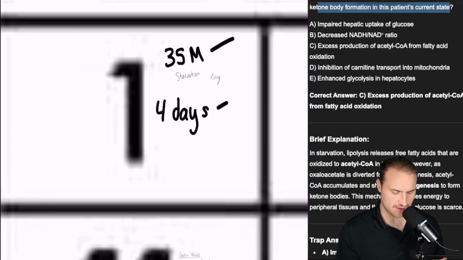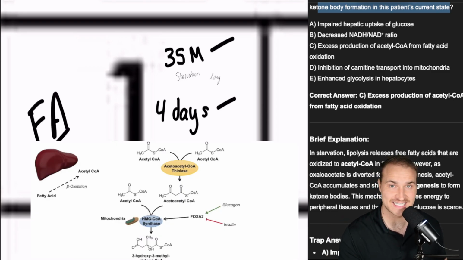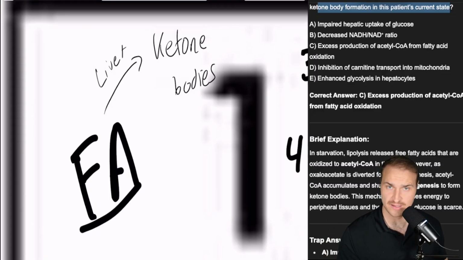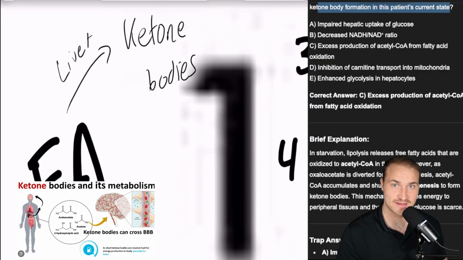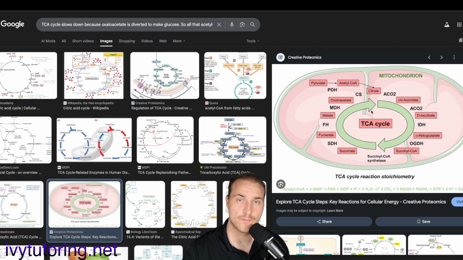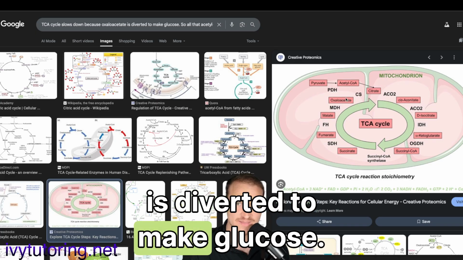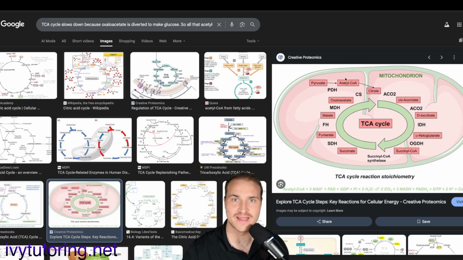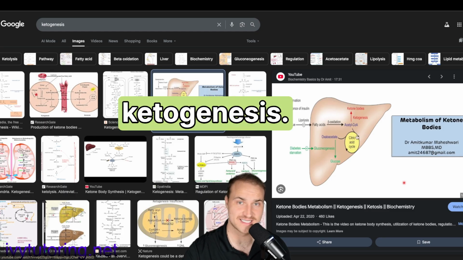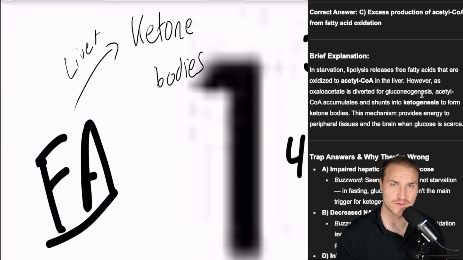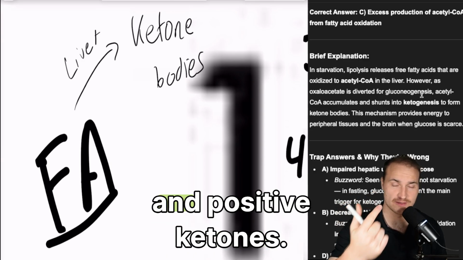So 35-year-old man, he's got 4 days of starvation. What we need to know for this question is that the brain can run on fat in a way. During prolonged fasting, the body burns fat for fuel, but the brain cannot use fatty acids directly. Instead, your liver converts that fat into ketone bodies. So thank you, liver. And that reaction can take place because of the buildup of acetyl-CoA from fatty acid oxidation. But there's a catch. The TCA cycle slows down because oxaloacetate is diverted to make glucose. So all that acetyl-CoA piles up and gets shunted into ketogenesis. And so this patient, after days without food, shows the signs of fruity breath, low glucose, and positive ketones.